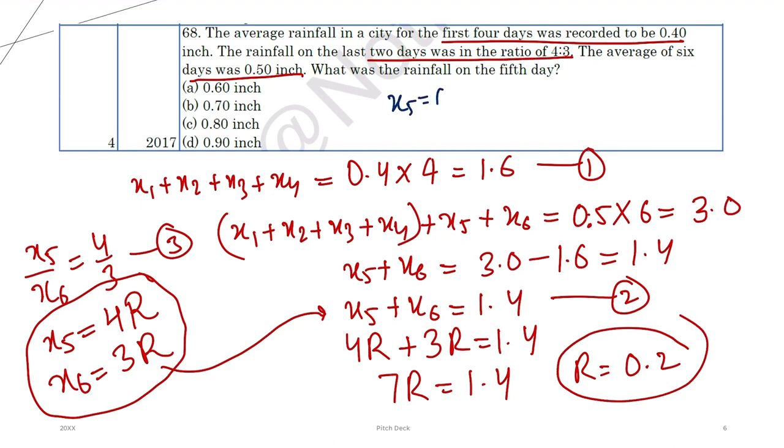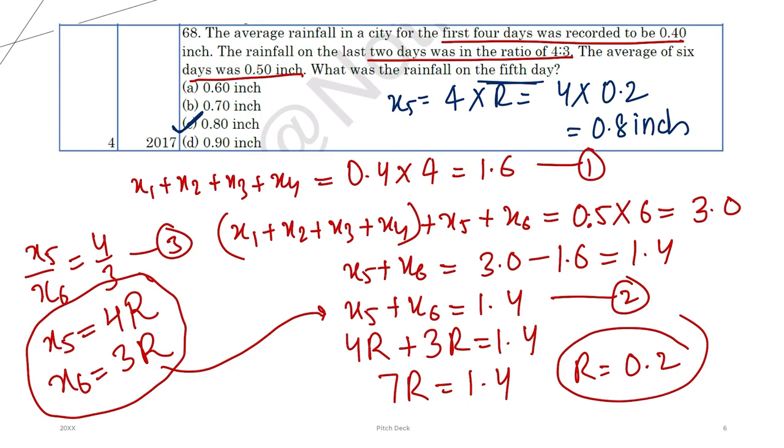x5 is what? 4 into r, that is 4 into 0.2, that is 0.8 inches. That is what they are asking for on the 5th day, that is 0.8 inches. I hope this is clear. I am going fast because the concepts are already done. We have taken a lot of time there. So we'll do PYQs at a little faster pace.